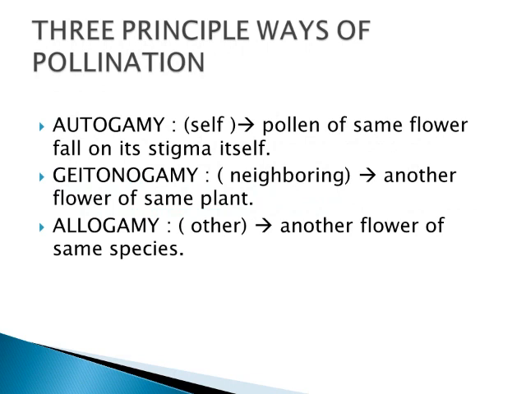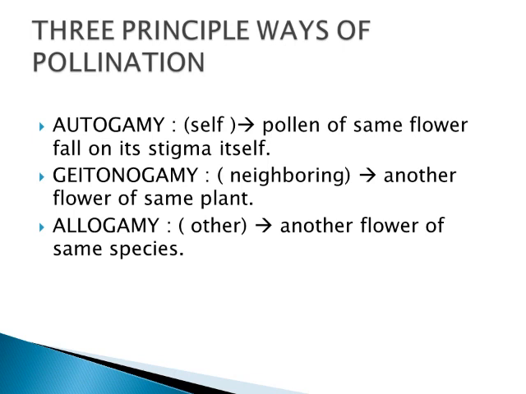How is this pollination going to take place? The pollination takes place in three principal ways. One is autogamy, another one is geitonogamy, and the next is allogamy. Autogamy: auto means self. So with this word we can come to know this is the pollination which is going to happen within the same flower itself. The pollen of the same flower falls on its stigma itself. It's called autogamy.